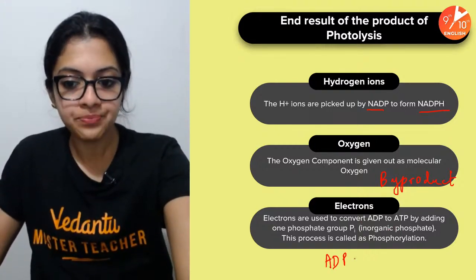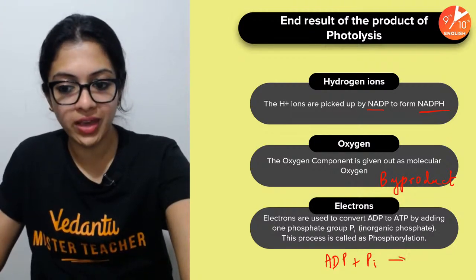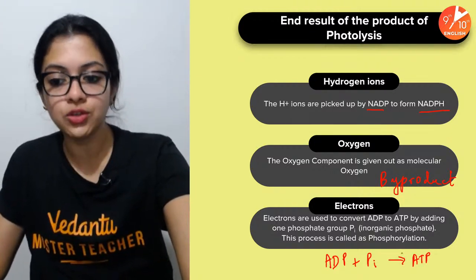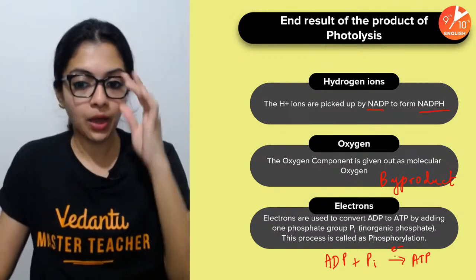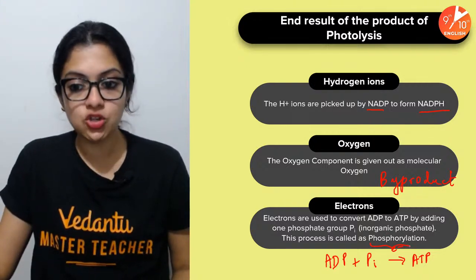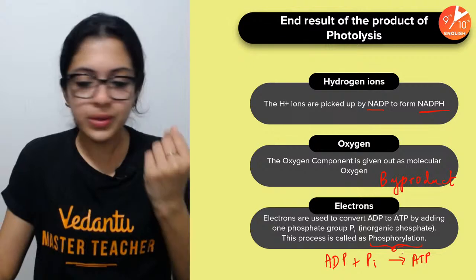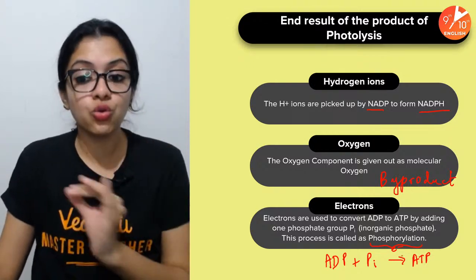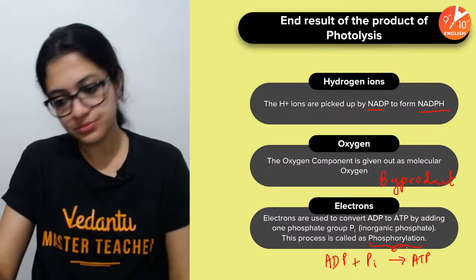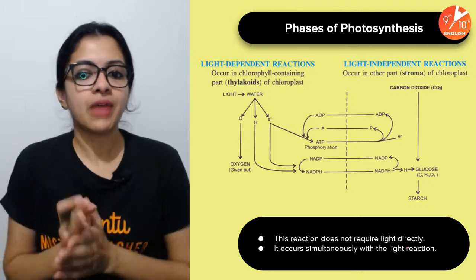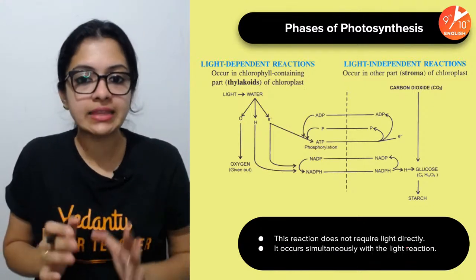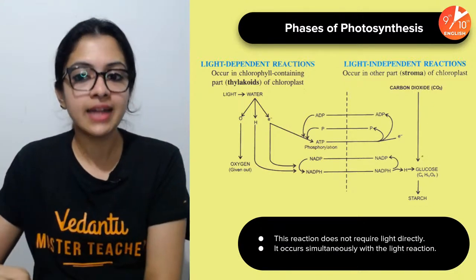So ADP plus an inorganic phosphate gets converted to ATP using these electrons. Okay, this process is called phosphorylation, and since it occurs in the presence of light, we specifically call it photophosphorylation. Okay, righto. I think this pretty much summarizes everything about the light phase and the dark phase.